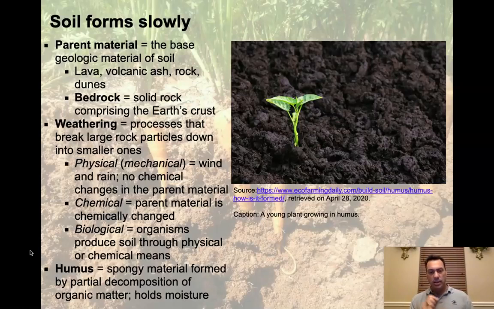Another thing that is formed right alongside the weathering cycle is humus. Humus is spongy material formed by partial decomposition of organic matter, and it holds moisture. Here we see a bunch of that humus. There's a plant growing out of it, but that black material, that organic, rich, wonderful material that holds all the good stuff that we need for plant growth, is going to be in that humus. And so the decomposition mixed with the weathering and good time and a good parent material will give you a set of soils in which certain plants can grow.